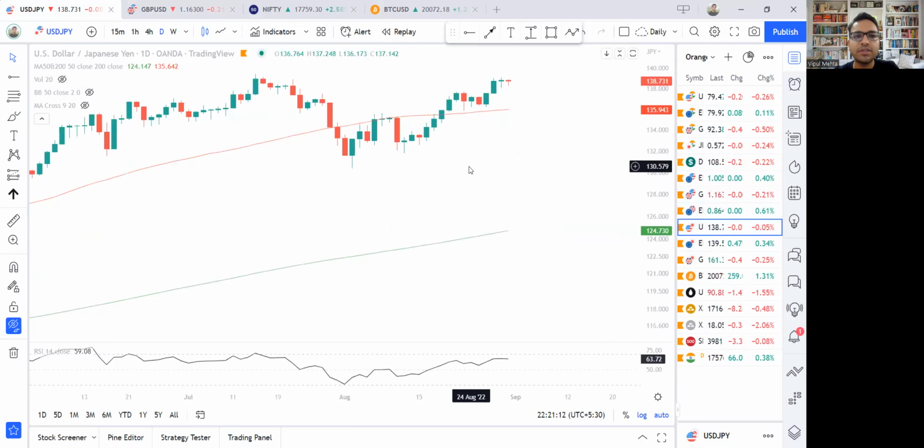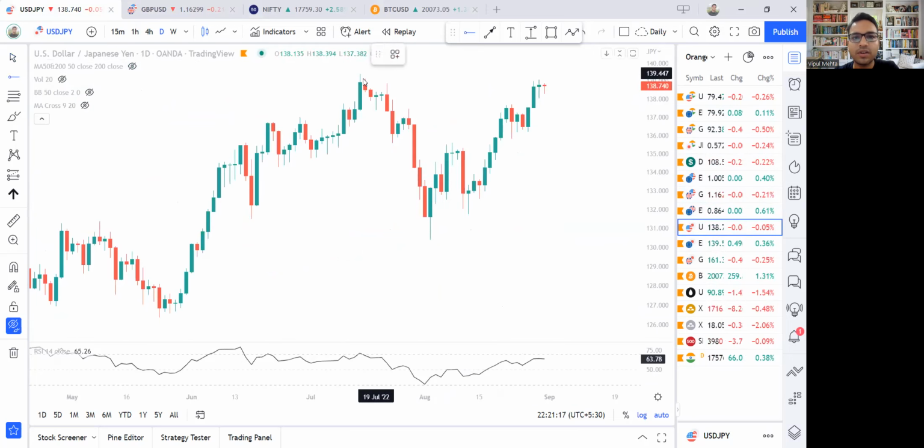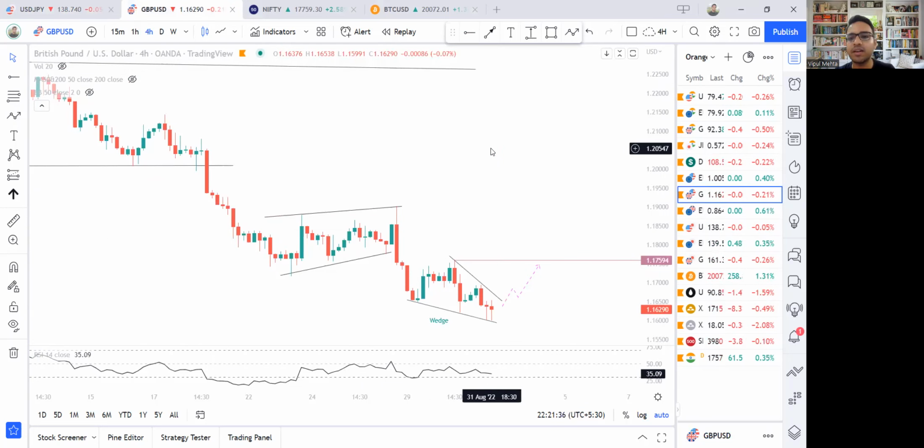So this is Japanese, so US dollar yen. Now US dollar yen is not giving any bearish sign. But US dollar yen is actually a very different story, for the simple reason that weakness in yen is global. So yen is weakening across the globe, and it's a whole different discussion. Maybe we can have it in another video.